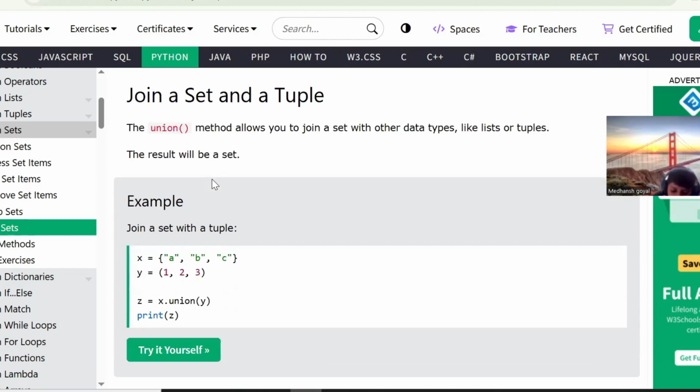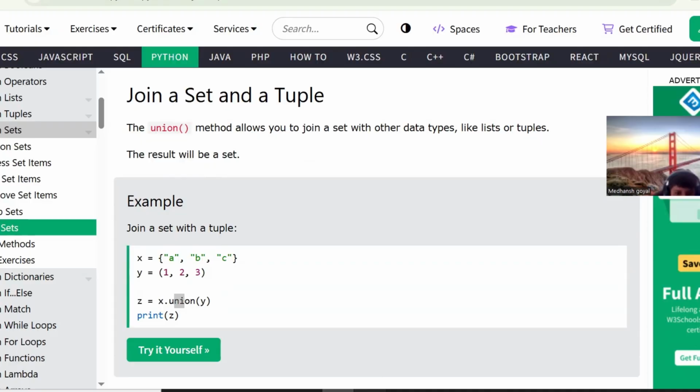You can also join different data types. You can join a list or tuple with the set by using again the union method. Say one you are taking as a set, another is a tuple. You can use x dot union y. It will join it, and the result will be a set. So you're joining a set with a tuple using the union method. That is also fine.